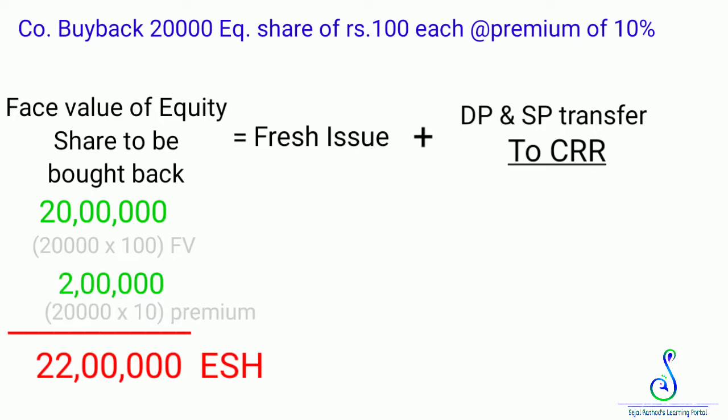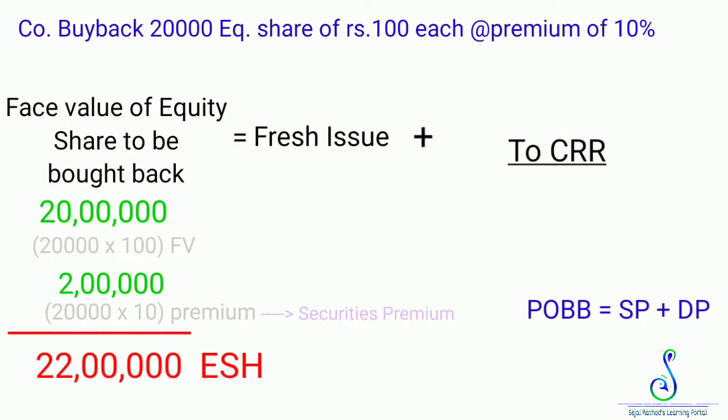This extra amount is a loss for the company. To write off this loss, the company can use free reserves. And the first priority to write off this loss is to use securities premium, and after that you can also use general reserve, profit and loss account, or any other free reserves.